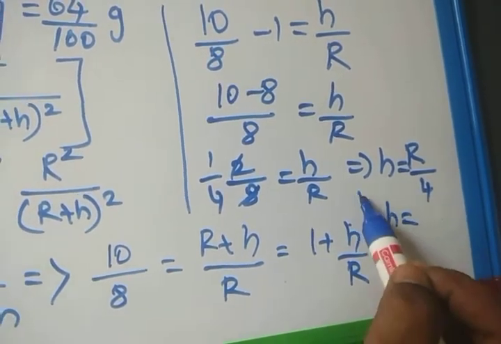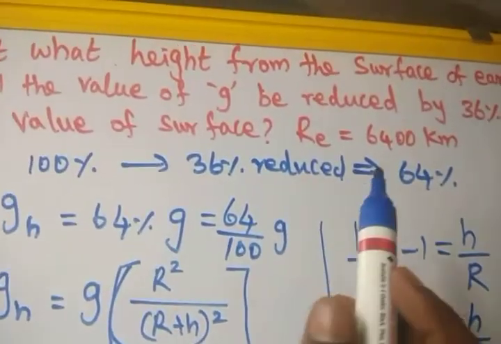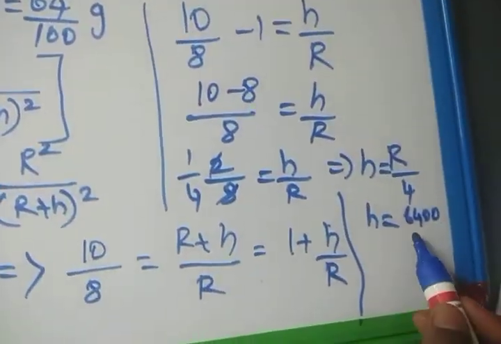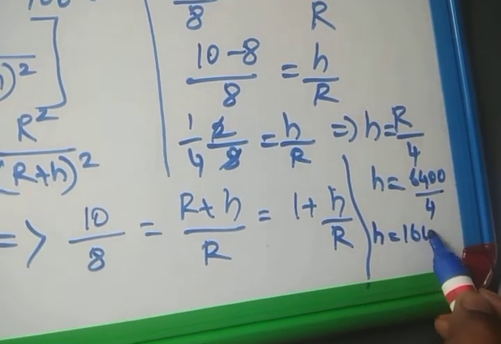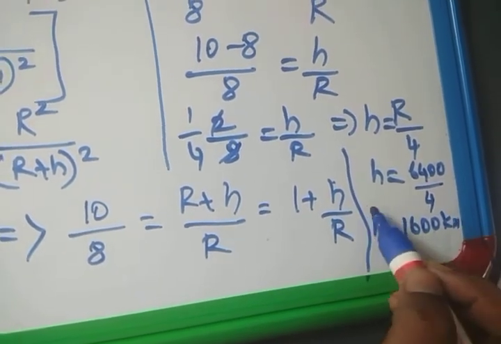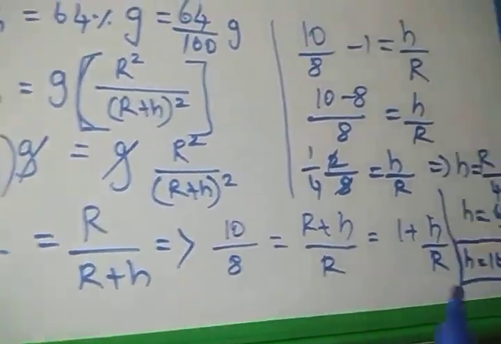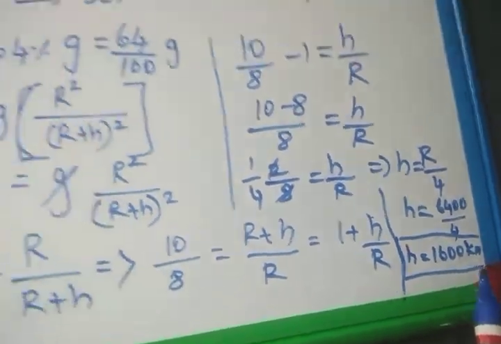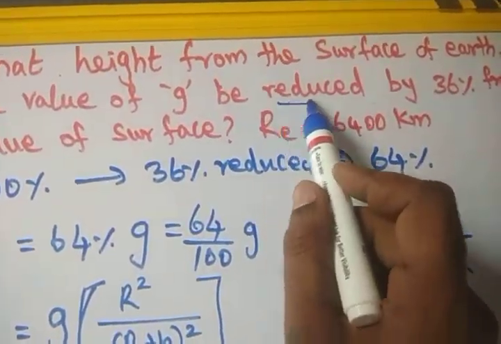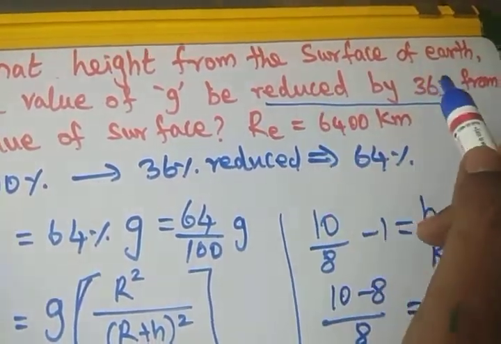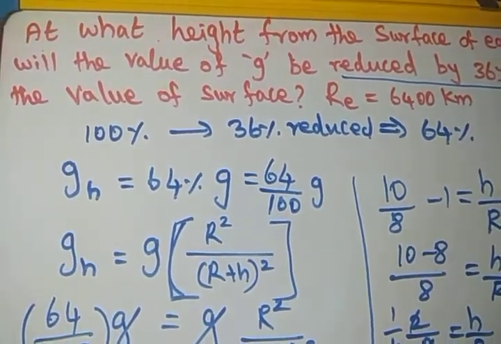What is the R value? 6,400 kilometer, as it is given in the question itself. Divided by 4, we get height equal to 1,600 kilometer. So this is the value of the answer. By solving these things, we get the answer 1,600 kilometer. So you have to understand, reduced by 36% means not reduced to. It is reduced by 36, meaning 100 minus 36, which is 64%.